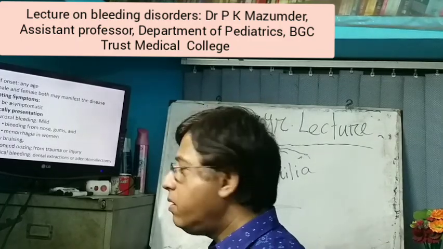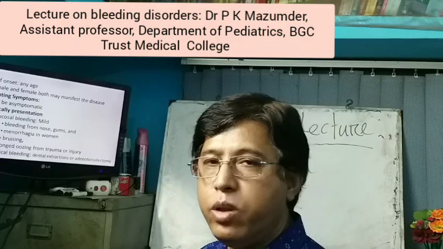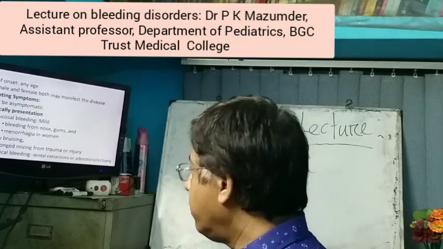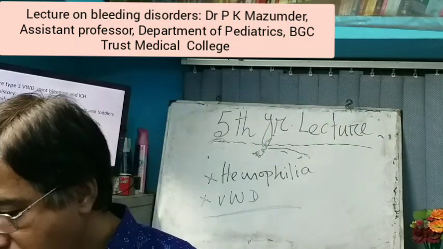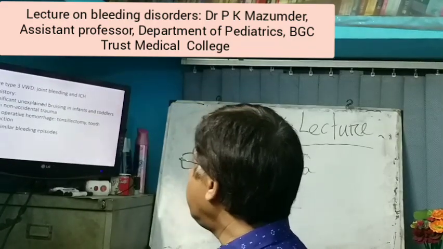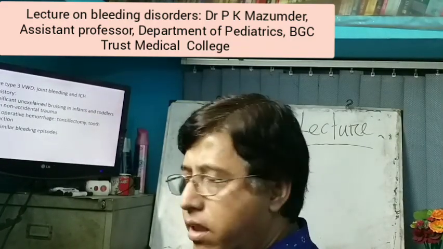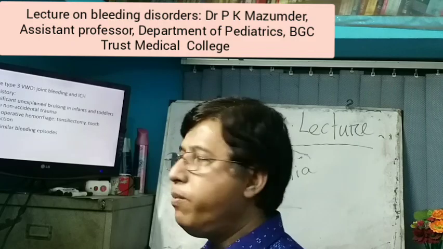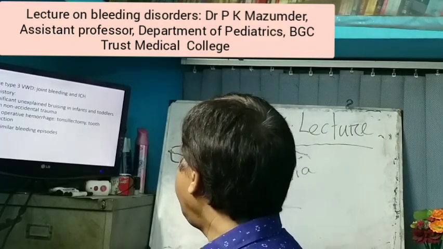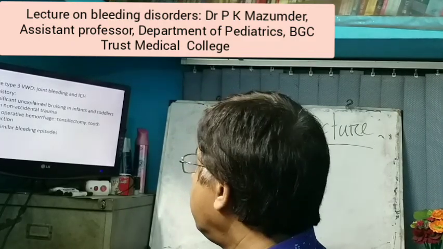There may be history of surgical bleeding during tonsillectomy, adenectomy. And in the severe type, that is type 3 von Willebrand disease, there is joint bleeding and intracranial hemorrhage.